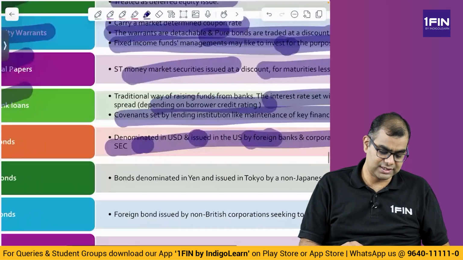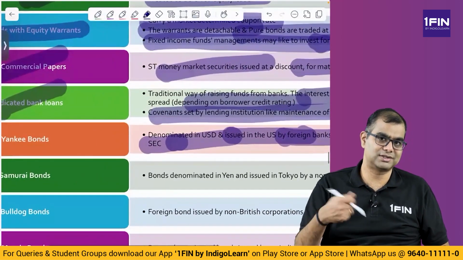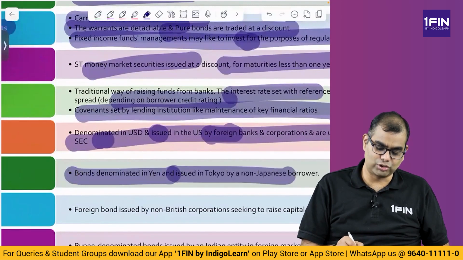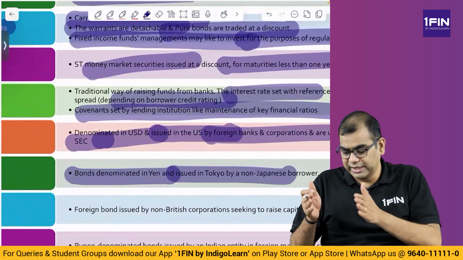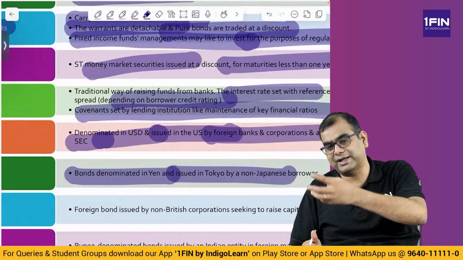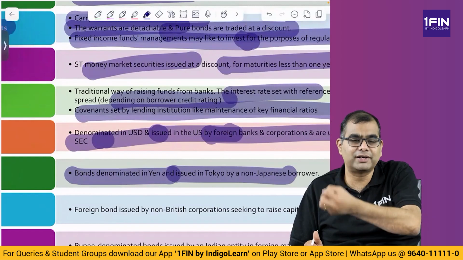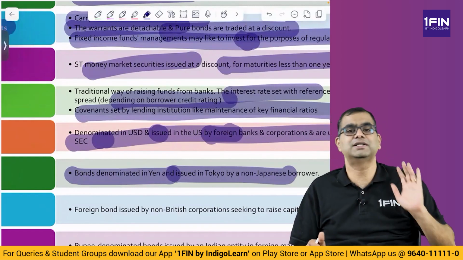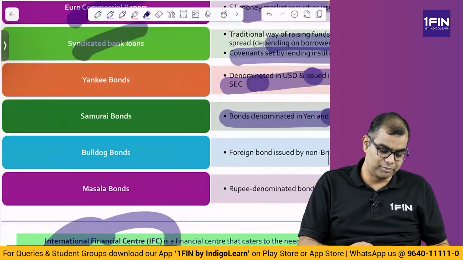Then you have something called a Samurai bond. Samurai, Japan, right? So, bonds denominated in yen and issued in Tokyo by a non-Japanese borrower. If an Indian company RIL goes to Japan and issues yen denominated bonds to Japanese investors to collect yen money, it is called a Samurai bond.